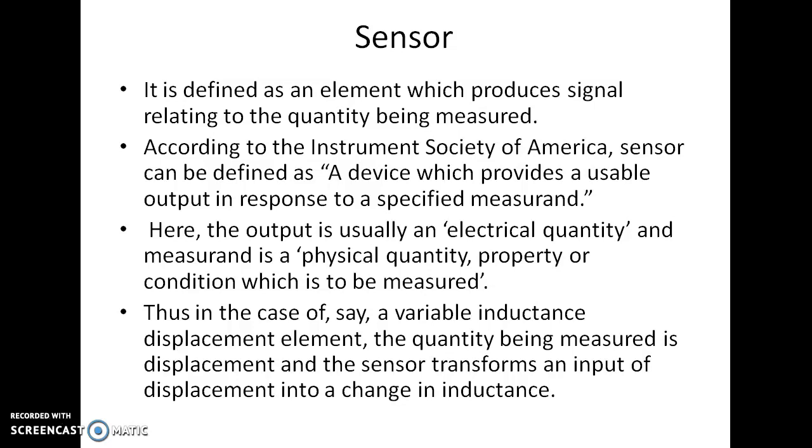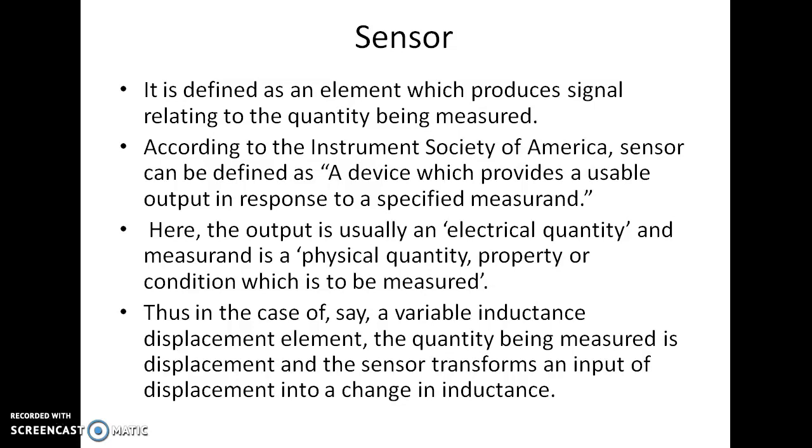Thus, in case of, say, a variable inductance displacement element, the quantity being measured is displacement and the sensor transforms an input of displacement into a change in inductance. Here we will measure the displacement of an element. What is displacement?